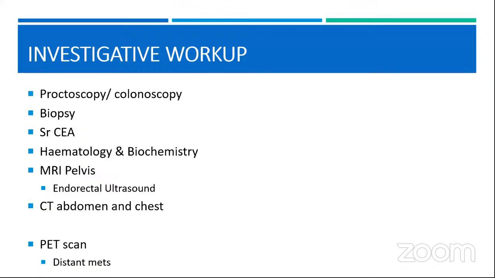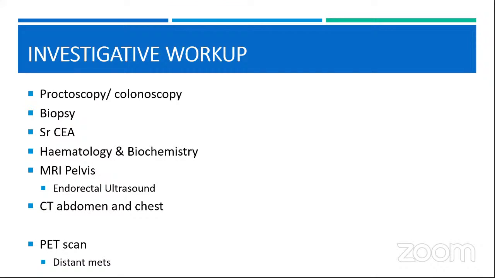The endorectal ultrasound can never be a substitute for MR pelvis because its field of vision is narrow. It is not going to give you an idea about the circumferential resection margin, the mesorectal fascia, or the lymph nodes.